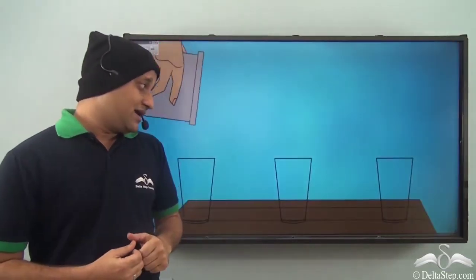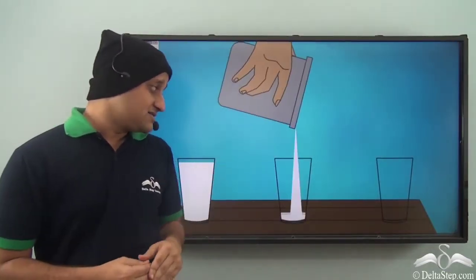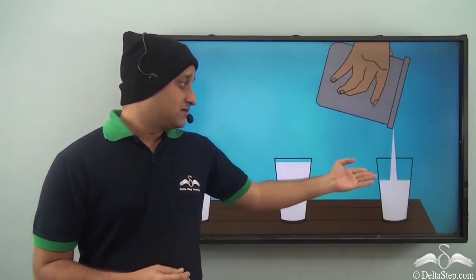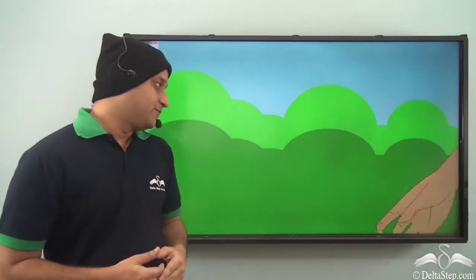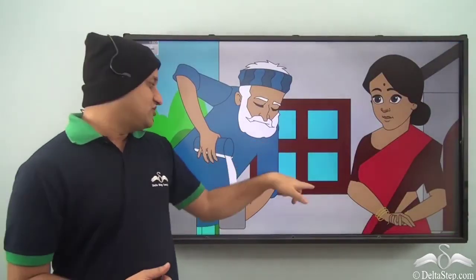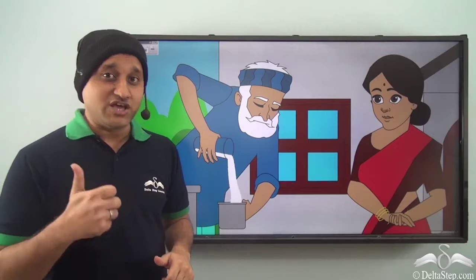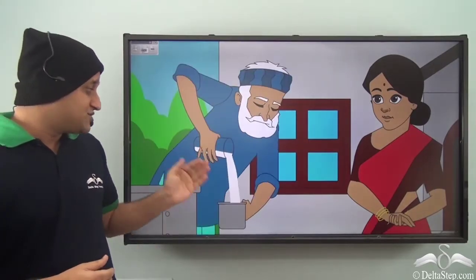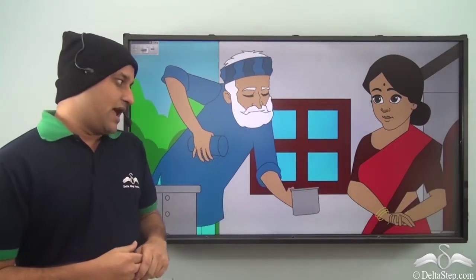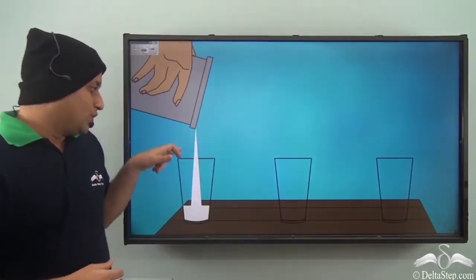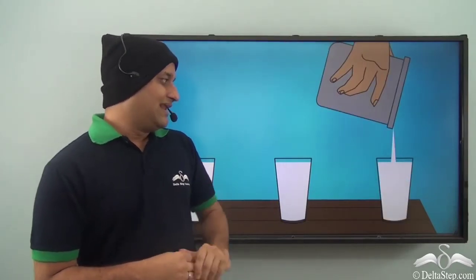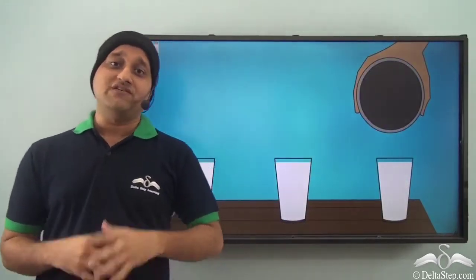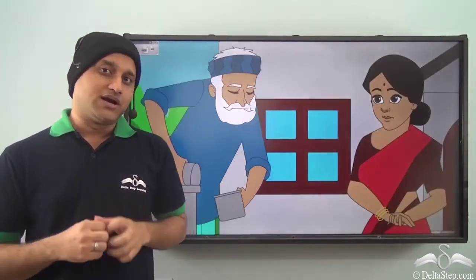they purchased milk, and when they poured the milk in glasses, as you can see, the milk was more than they required. So what did they do? They gave the milkman a glass of their own in which they used to drink milk, and the milkman measured the milk using that glass. And now when they poured the milk in the three glasses, it was the exact quantity which they required.